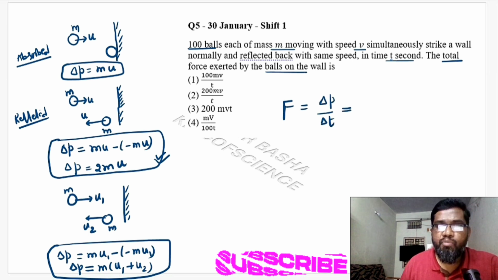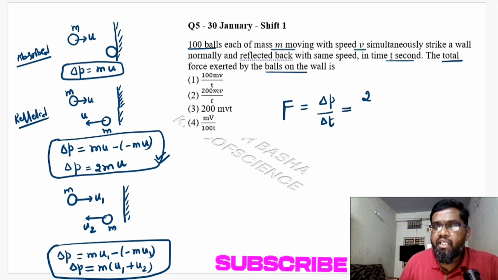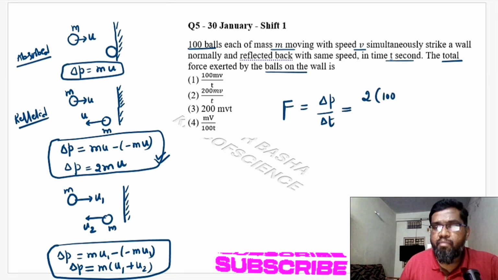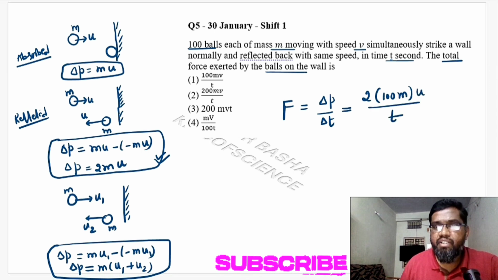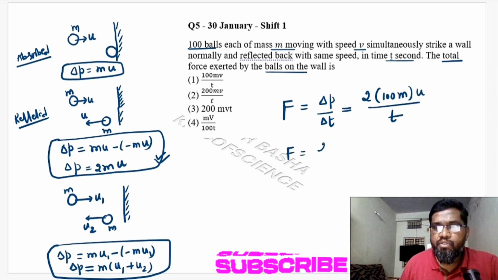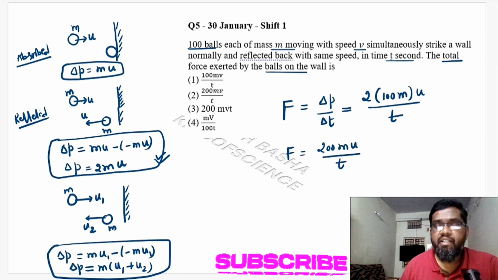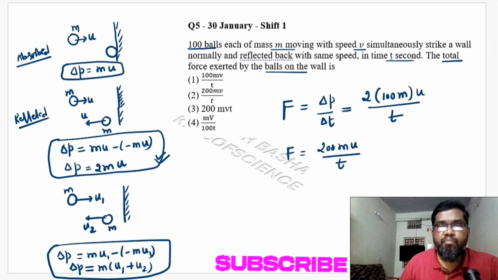The 2 comes out, each bullet has mass m, there are 100 bullets, so 2 into 100 into m into u divided by t. So the answer comes out to be 200 mu divided by t. Quite simple. This is the amount of force on average the bullets will exert on the wall.